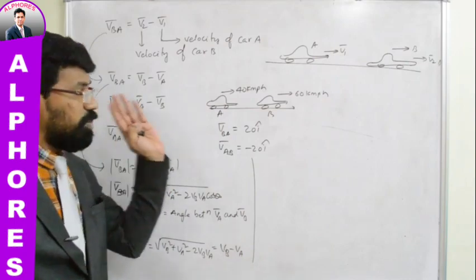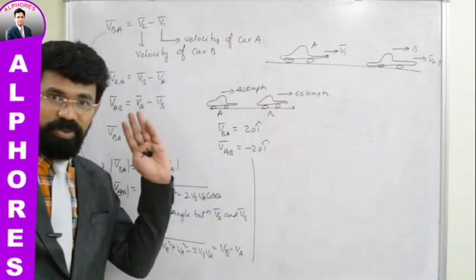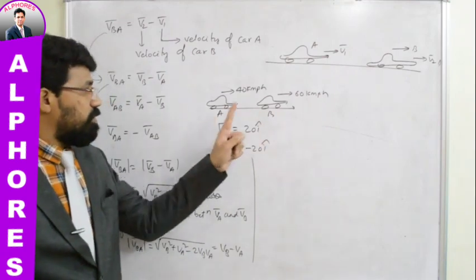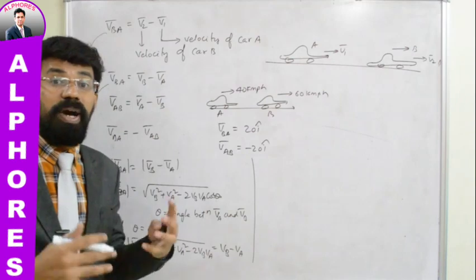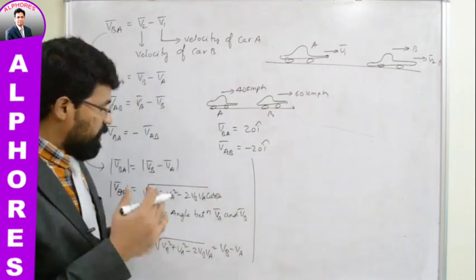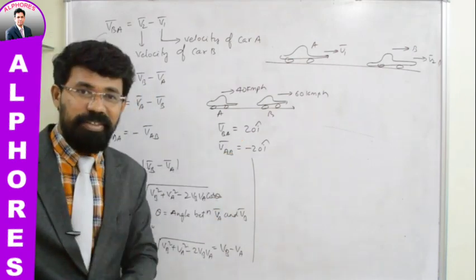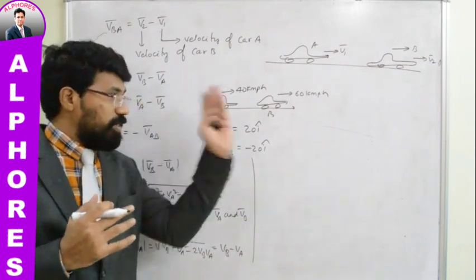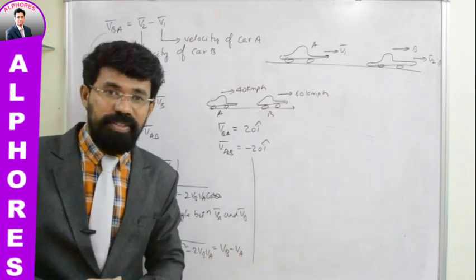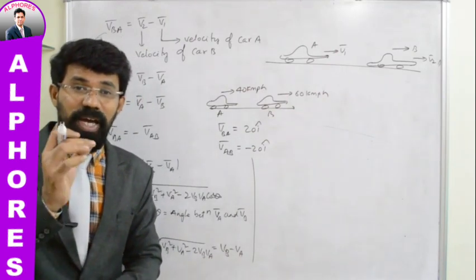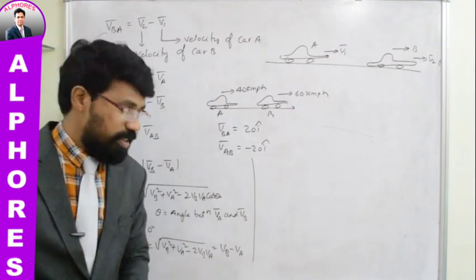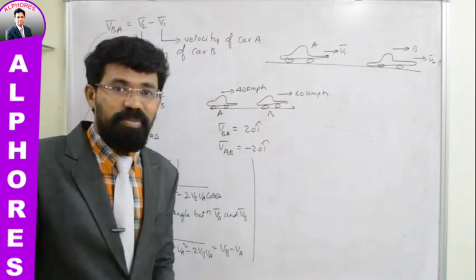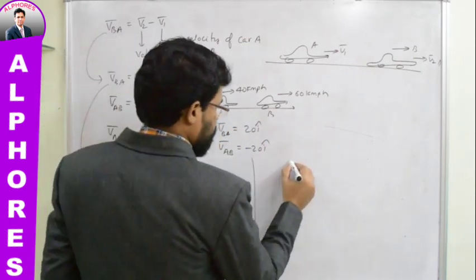So if two cars are moving along the same direction, along the same straight line, and you are supposed to find the relative velocity of this car with respect to this one, or the magnitude of relative velocity, because if you are talking about relative velocity there is a problem with the sign, but the magnitude is the same here, see, 20, but the sign is different. So if two objects are moving along the same direction with different velocities, then the magnitude of their relative velocity is simply the difference between the velocities. What if theta is 180?